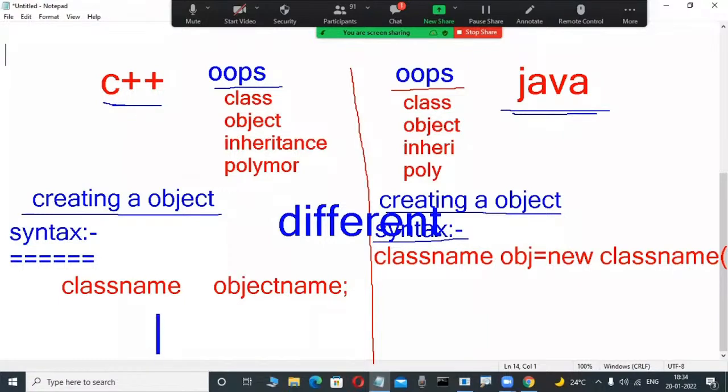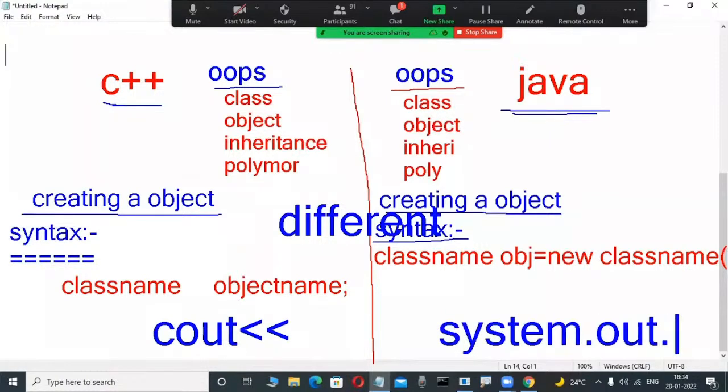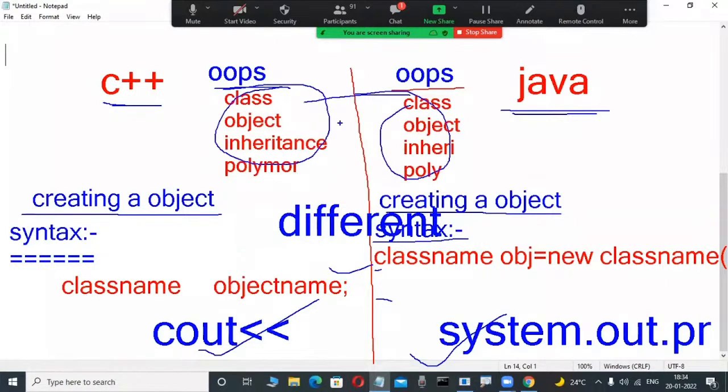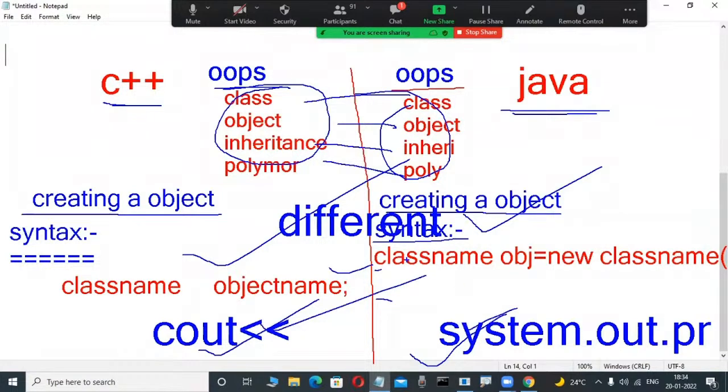Suppose in C++ I want to display output, cout is a function, streaming output only. And in Java, what is the function? System.out.println, something like that. That's why they are syntactically different. Functions are also totally different in these two object-oriented languages. But conceptually OOP concepts are the same: what is class, what is object, what is inheritance, what is polymorphism. Syntactically totally different because those are two different languages, two different products from different companies, so functions and syntax are different.